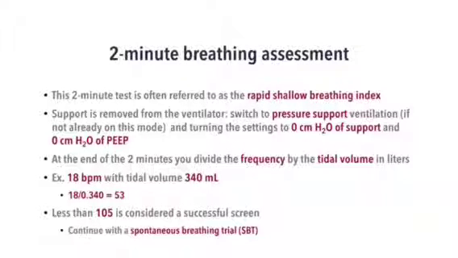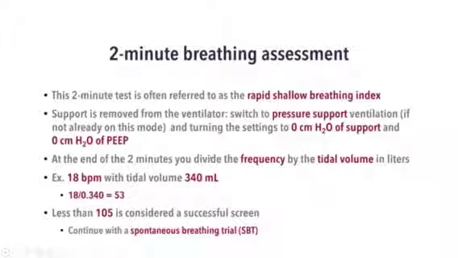The benefit of putting my patient on pressure support with the tube in is that I can see how my patient will respond if I extubate him, without generating aerosol. I'm not giving him a T-piece trial. My patient is still on the ventilator, all the HME filters, everything is attached, and still I can assess my patient's work of breathing.